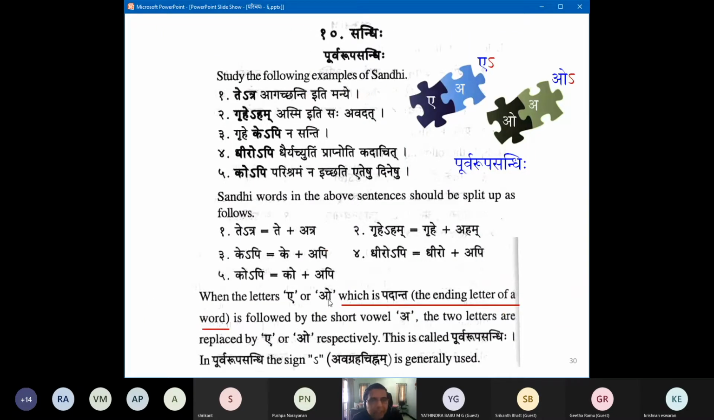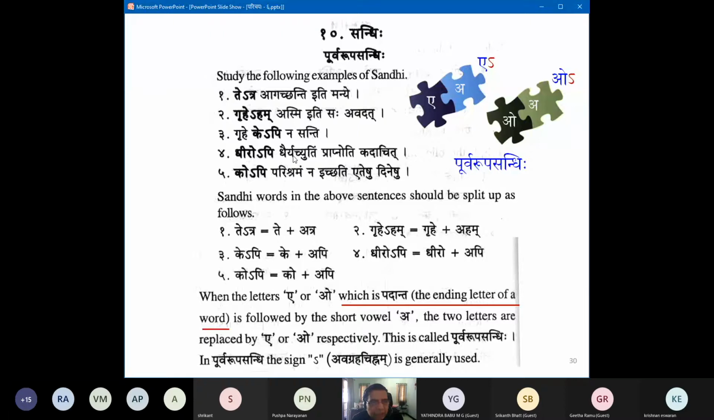They are going to say everything about it now in layman terms. So te atra agachanti iti manye, griheham asmi iti saha avadat, grihe aham griheham, like that. Okay. Almost like Lopa Sandhi, but because we do show it in writing, we call it Purva Rupa. Okay. Griheham asmi iti saha avadat. Grihe kepi nasanti. Kepi nasanti. It's very popular to actually not pronounce this avagraha. It's a KP, like that. Okay. Kepi nasanti. Nobody is there at home.